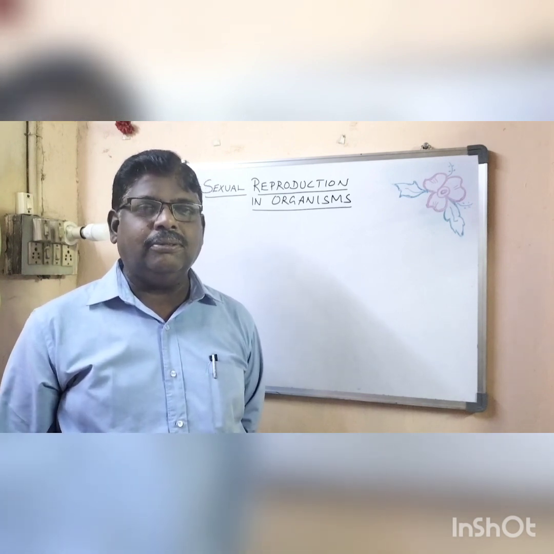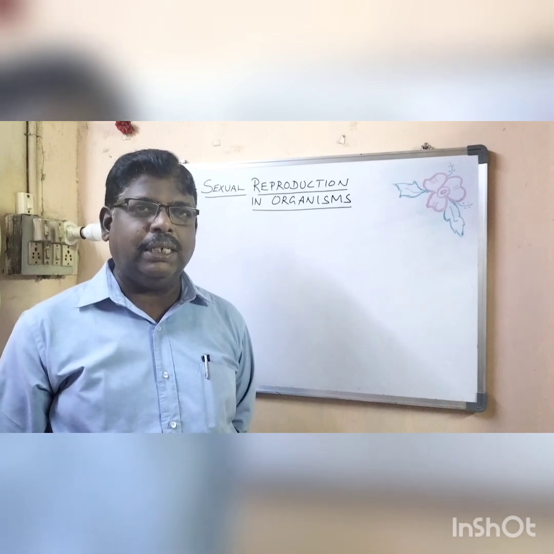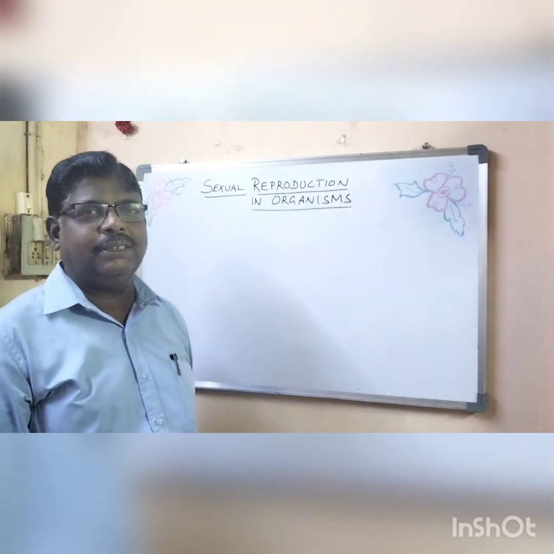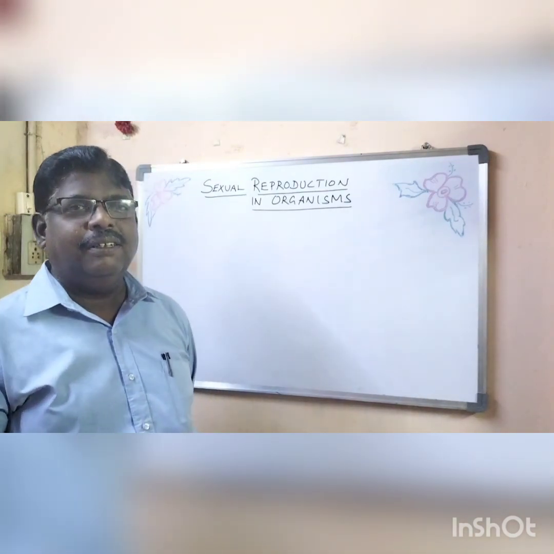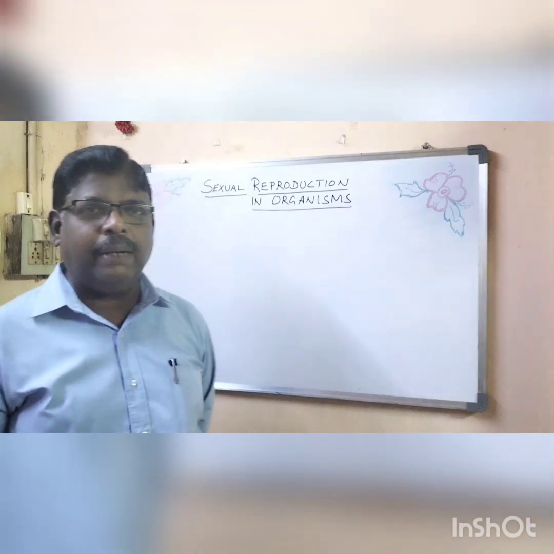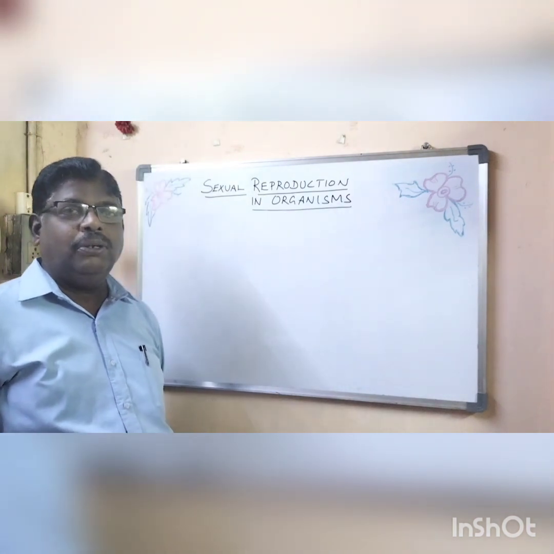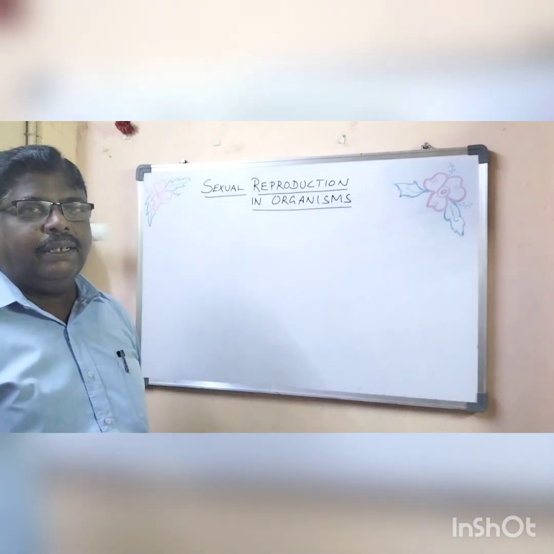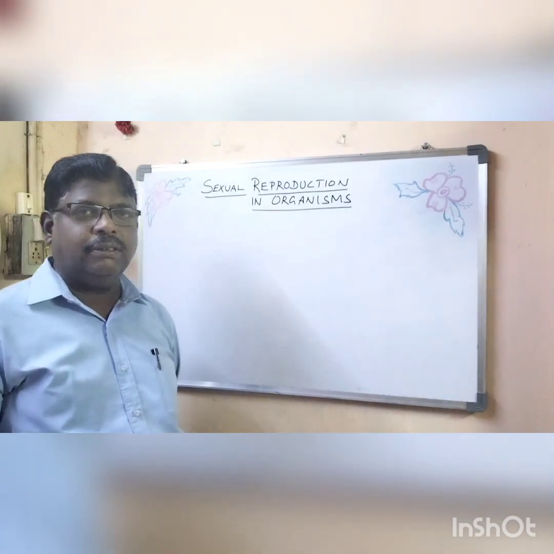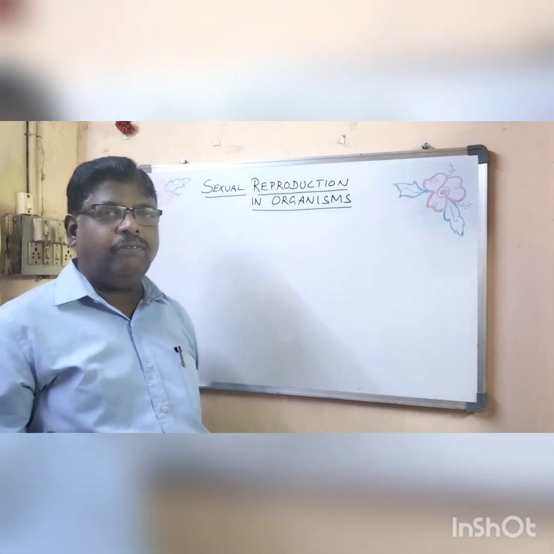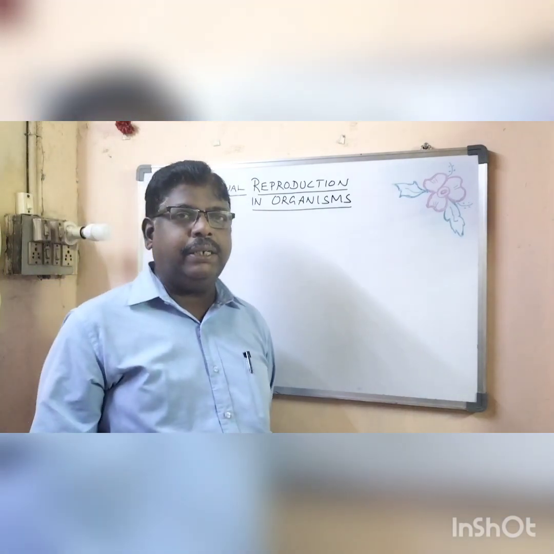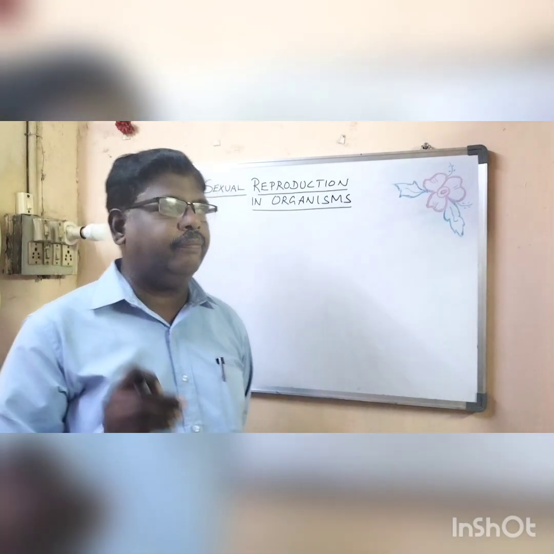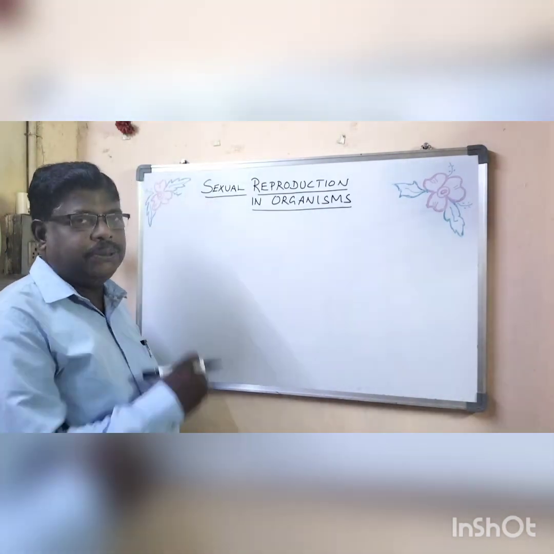In the last video, we learnt about asexual reproduction in organisms. In this video, we are going to learn about sexual reproduction in organisms. So what is sexual reproduction? It involves the formation and fusion of gametes. It is the formation and fusion of male and female gametes by two individuals of the opposite sex. So that is called sexual reproduction.